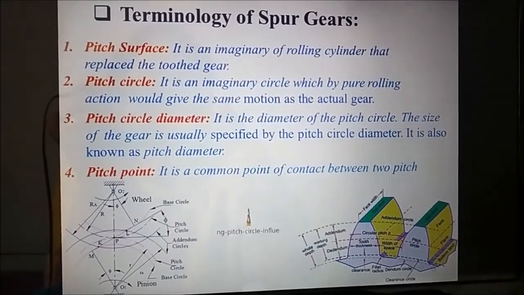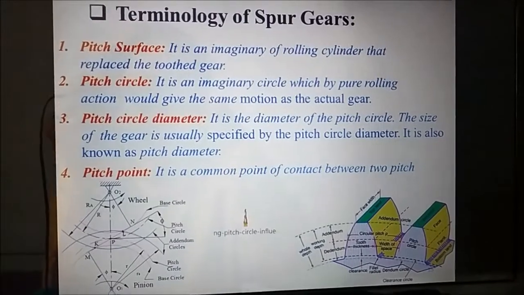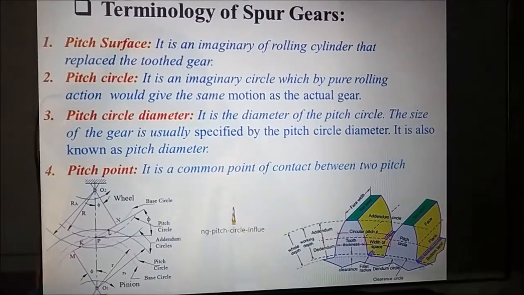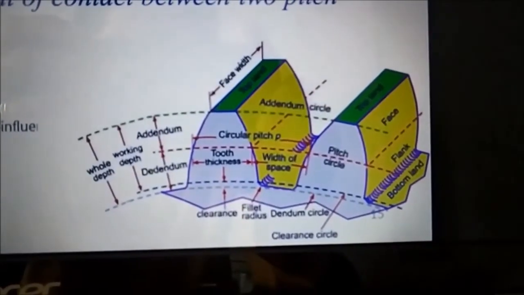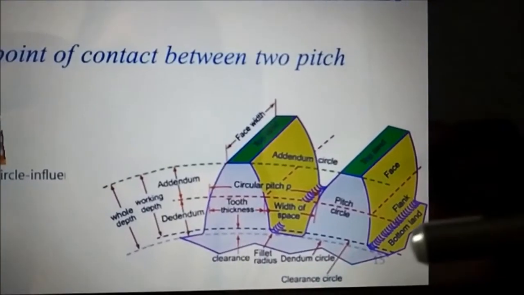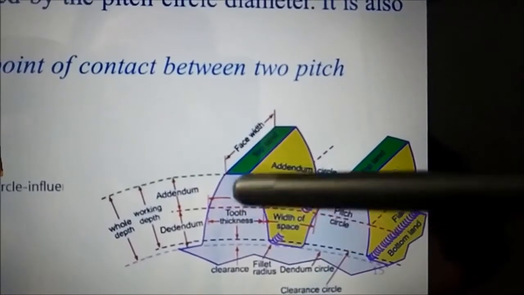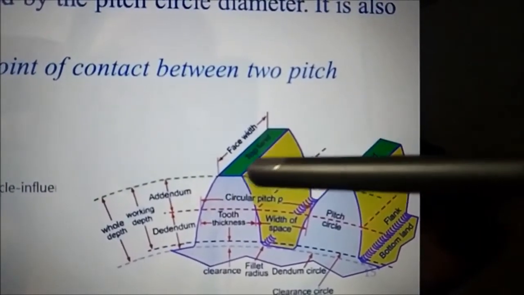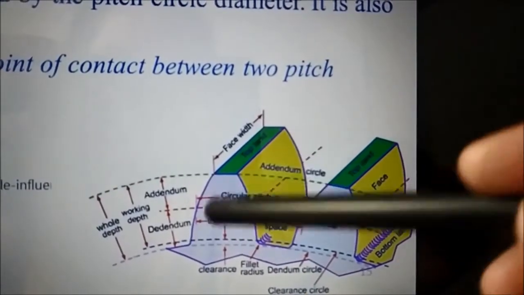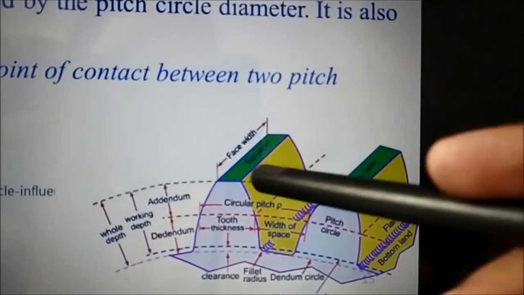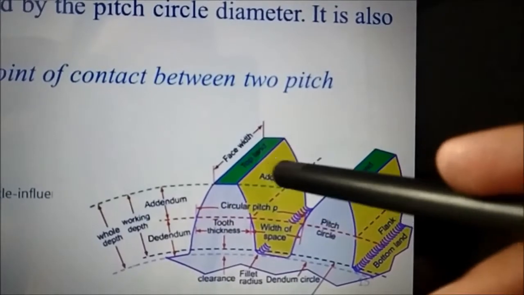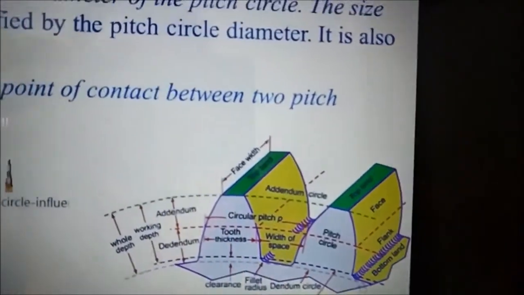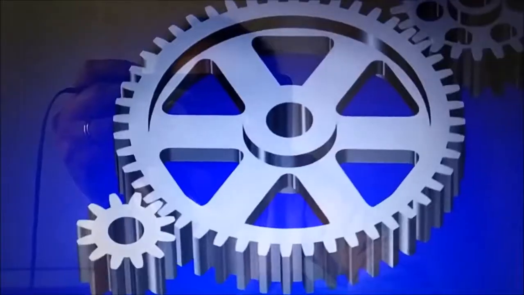Now the first is pitch surface. Pitch surface is an imaginary rolling cylinder that replaced the toothed gear. Here we have the diagram. So the pitch surface is an imaginary rolling cylinder. Now when the tooth is not there, the surface becomes plain, so it looks like a cylinder. So it is an imaginary rolling cylinder that replaced the toothed gear.